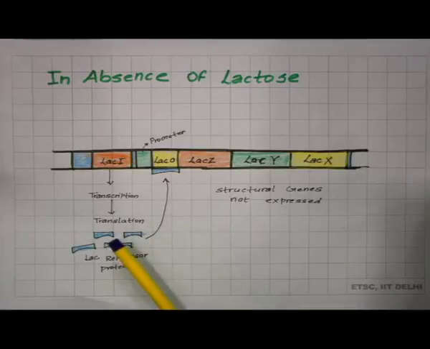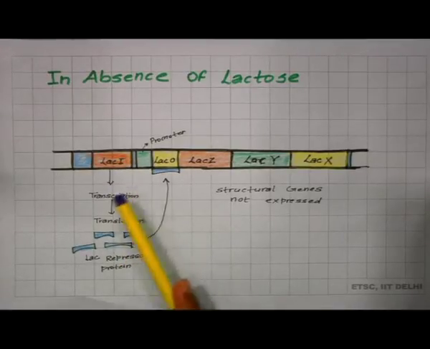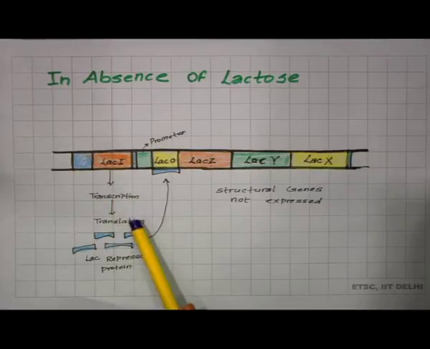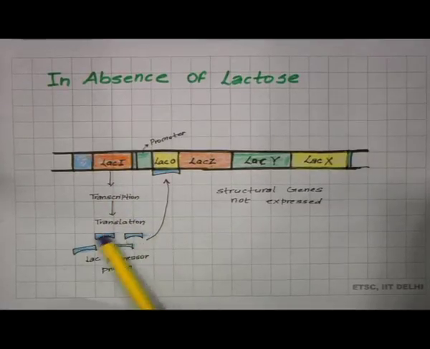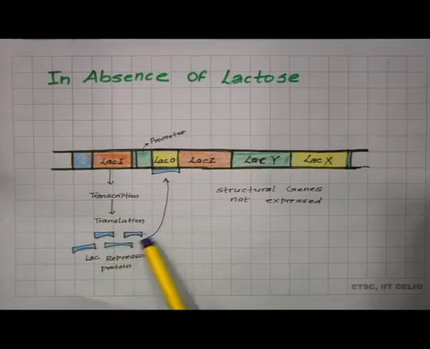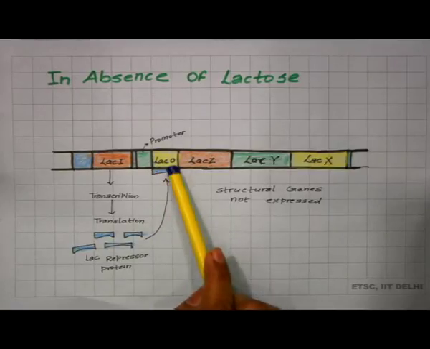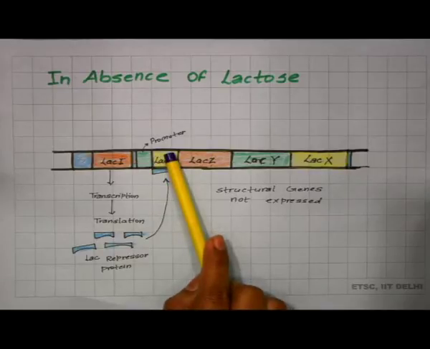So, how does it happen? Lac I, the regulatory gene, will undergo transcription and translation. It will synthesize the Lac repressor protein. This Lac repressor protein will bind at the operator site and block the operator.